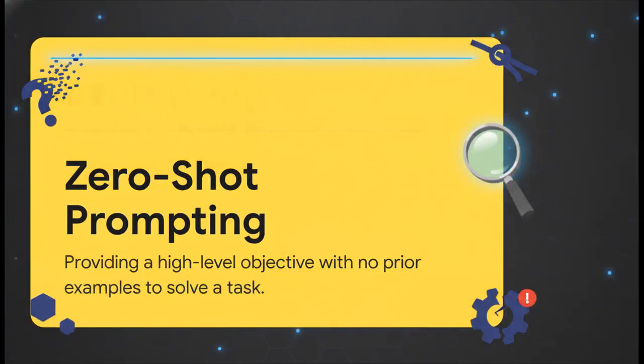The absolute most basic way we interact with an LLM is zero-shot prompting. This is the ultimate System 1 test. You literally just hand the model a high-level objective with zero prior examples and rely completely on its pre-trained knowledge to figure it out on the fly. Think about asking an AI to, say, write a poem about a cat without any other instructions. It's great for simple stuff, but as you've probably experienced, it fails pretty reliably when you give it complex tasks that need a structured sequence of actions.